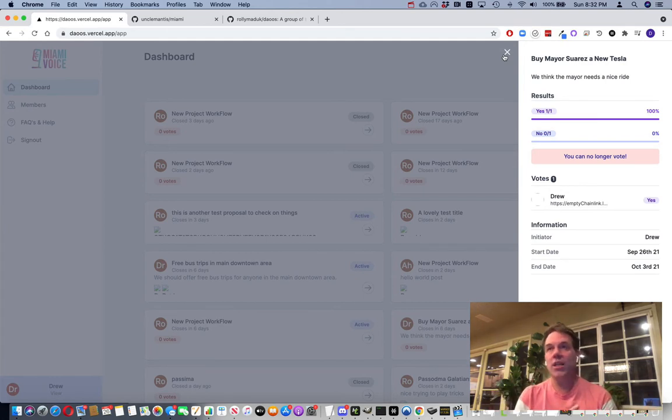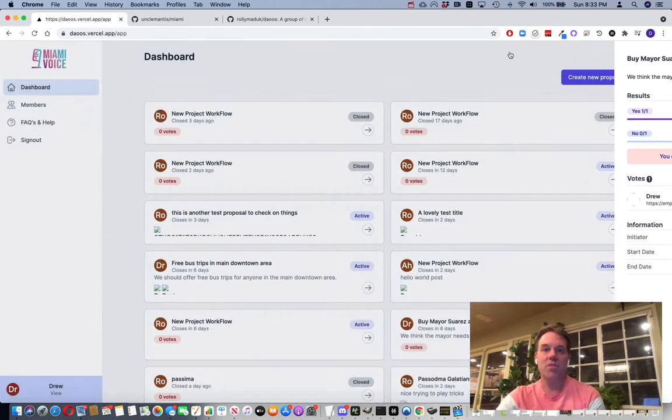Now, we've created this so that you can do things on-chain or off-chain. So proposals and membership, basic data is stored in Gaia, which is off-chain. It's still decentralized, but it's off-chain. But we do have smart contracts to store the proposal information. And the votes can be done also on-chain or off-chain. That's up to you. Now, the advantage of doing things off-chain is you don't have to pay any gas. So if this were on-chain, my wallet would have come up and I would have had to pay a little bit, a few cents to place a vote. There's something to be said for having people being serious when they place a vote.